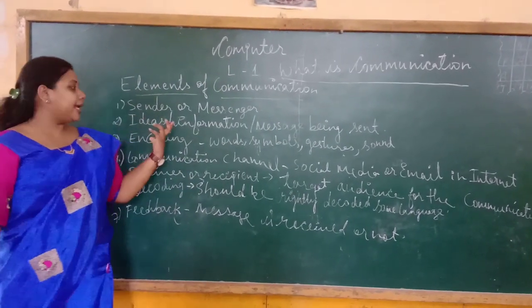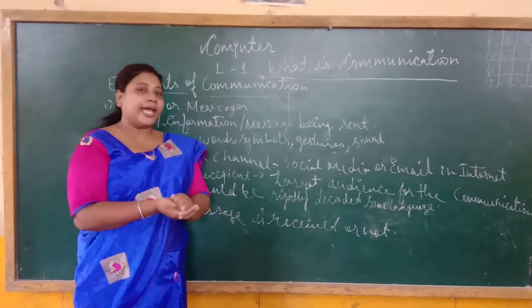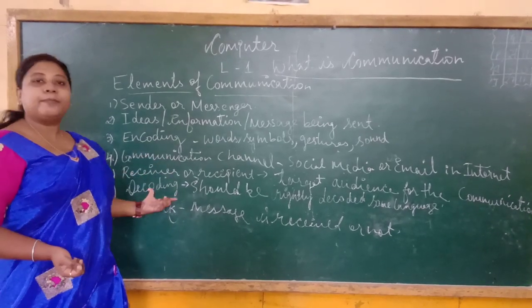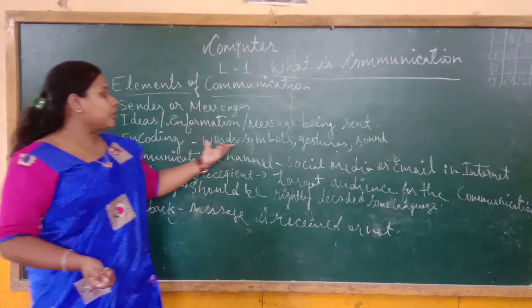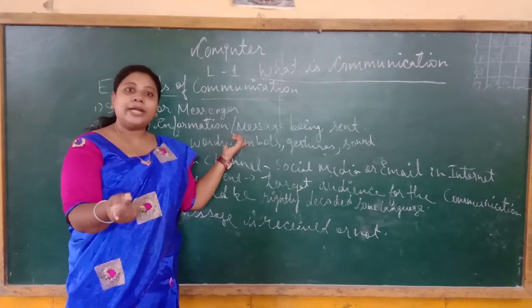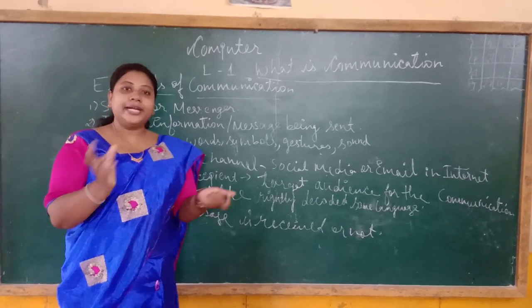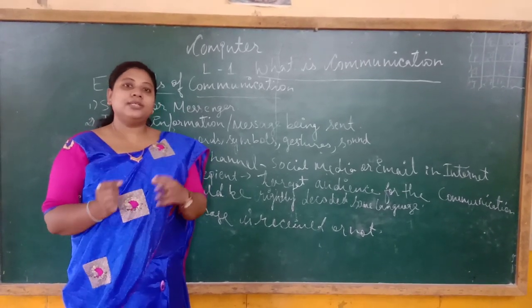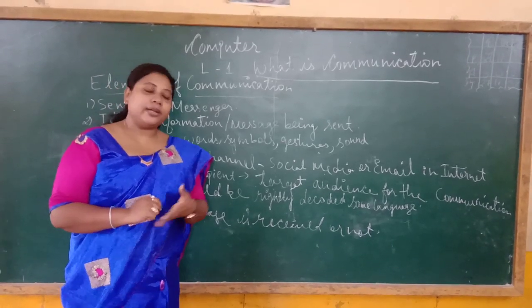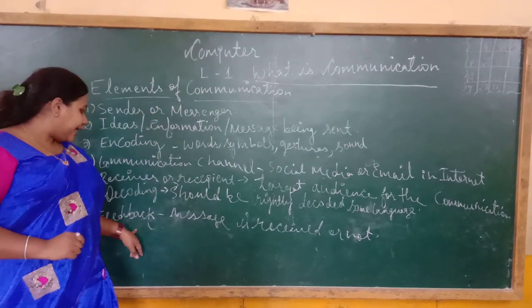Now second is encoding, like word, symbol, gesture and sound. So encoding, and you will get one more point here, decoding. These are the most important. Encoding means you are sending some words or symbols to that person. For example, you are sending some medical information, like these are drops you have to take. So the message has been sent, and the person who is receiving it is decoding.